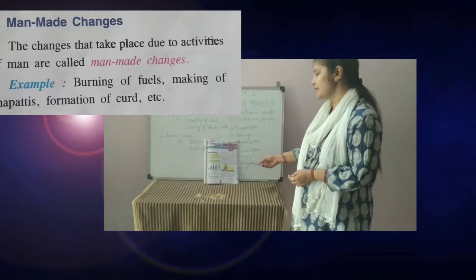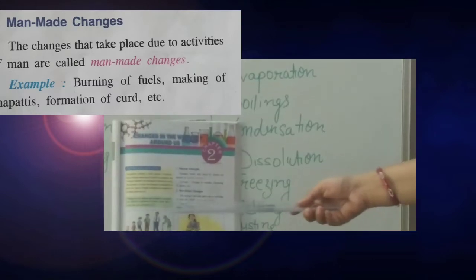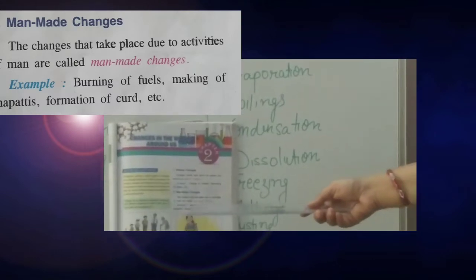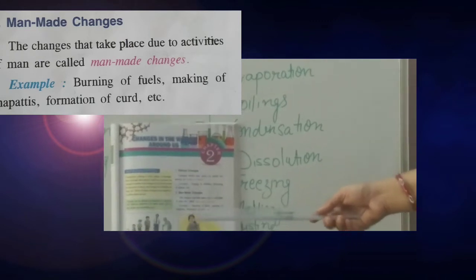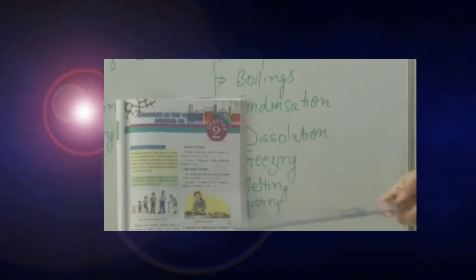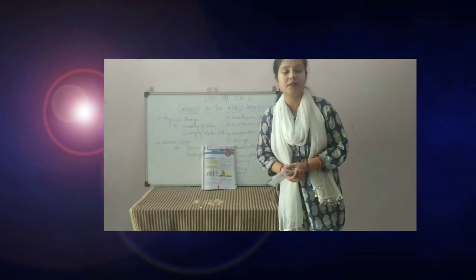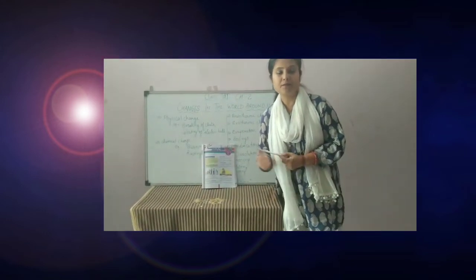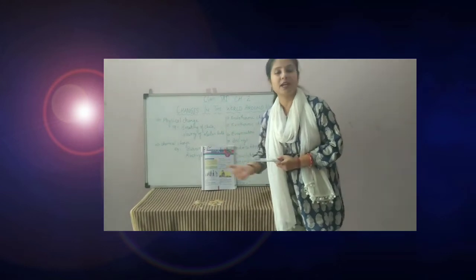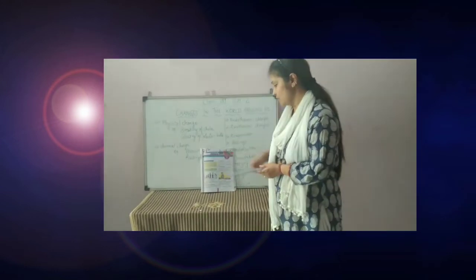Now, second one, man-made changes. The changes that take place due to activities of man are known as man-made changes. Suppose burning of fuels, making of chapatis, formation of curd, etc. In that, involvement of human beings is there, and after that some changes happen. So that one is man-made changes.